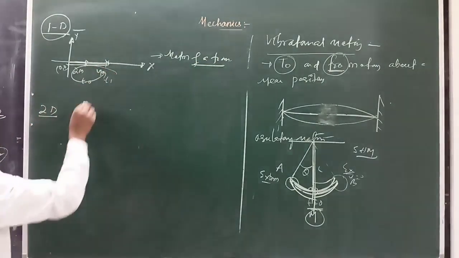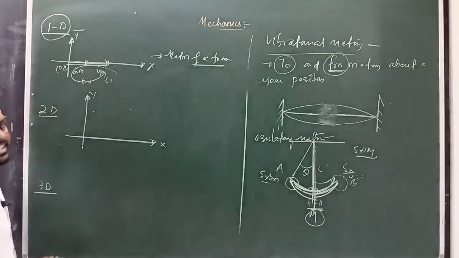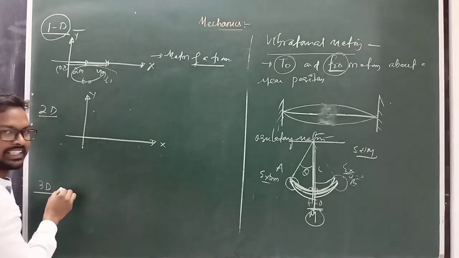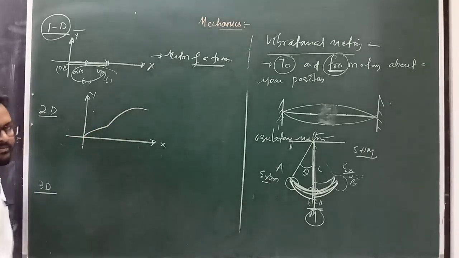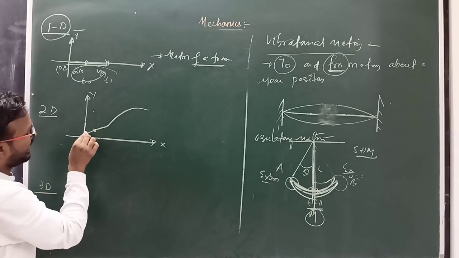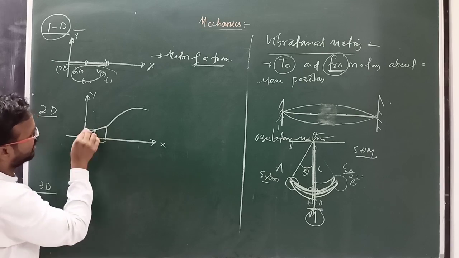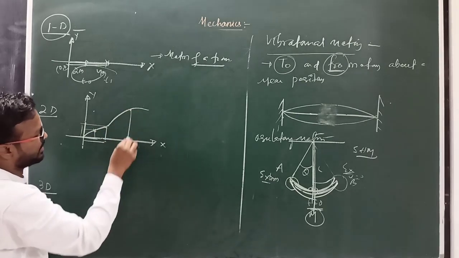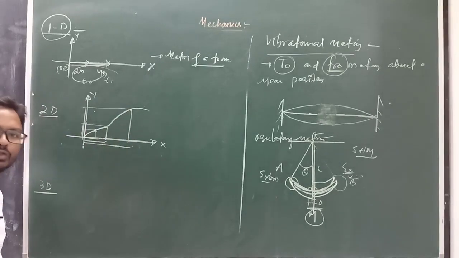But in two-dimensional motion, two coordinates change simultaneously. X also changes, Y also changes. So here, for a particle at this point, there is an x coordinate along the x axis and a y coordinate along the y axis. That type of motion is known as two dimensional motion.